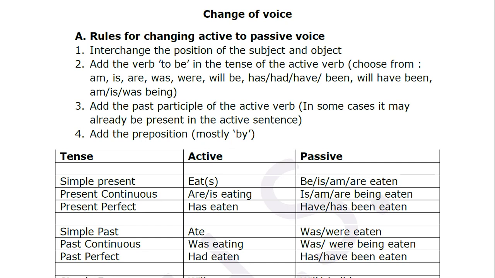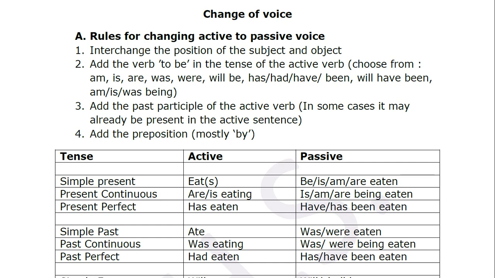So let's read. Simple present. Here you have eat or eats, like do or does. If I'm just giving an example, I took eat as an example here, the action of eating. Next, how will you change it?